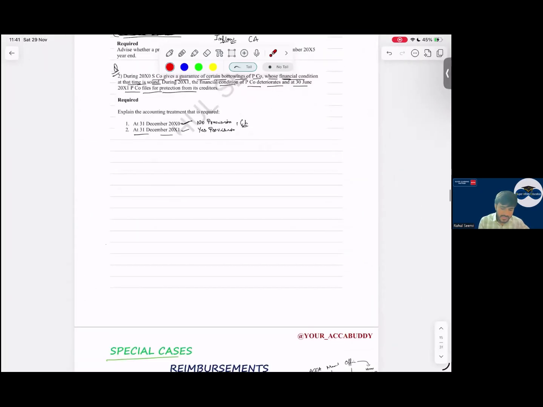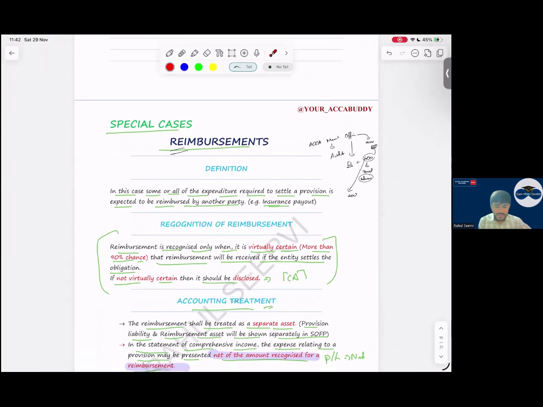Now coming to the special cases which are frequently tested. So reimbursement. Sir, can I record the reimbursement as an asset in my books today? Yes, beta. I can record this as an asset when it is virtually certain that I will receive the amount. If it is virtually certain that I will receive the amount, I will record it. If not, what will I do?